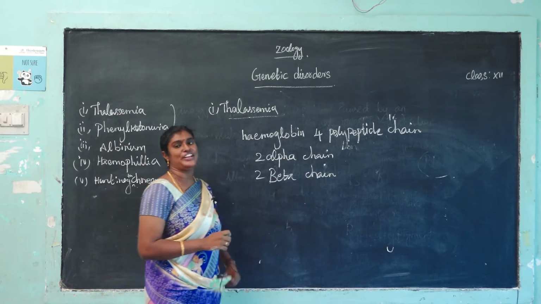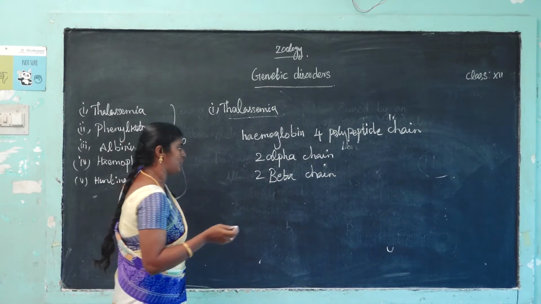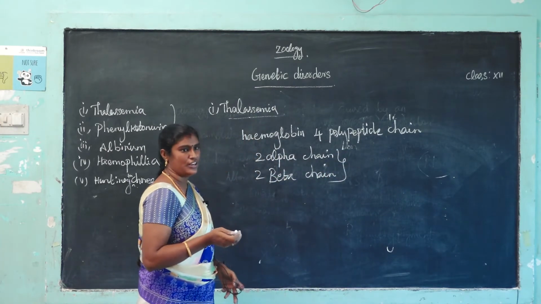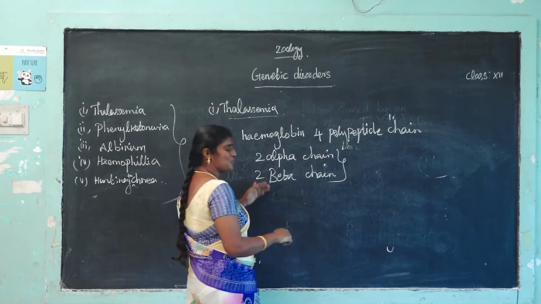Thalassemia patients are affected in either the alpha chain or the beta chain, any one of them.